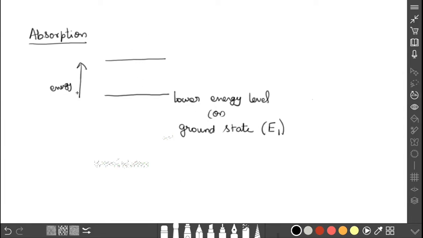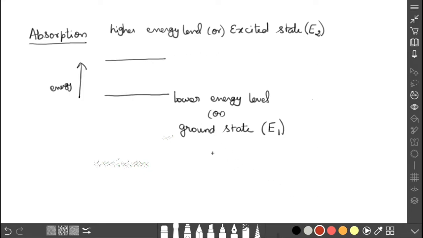Now you see this is the lower value of energy, so it is called the lower energy level. This is the higher energy, called the higher energy level. The higher energy level is also known as the excited state. Here the energy is represented as E2. This is E1 and this is E2. Generally the atoms are present in the ground state.